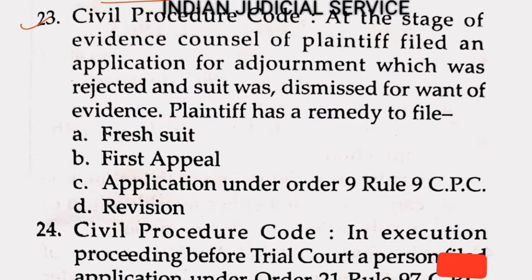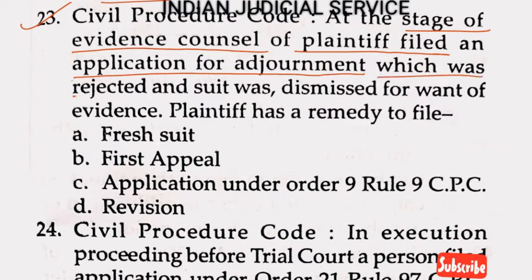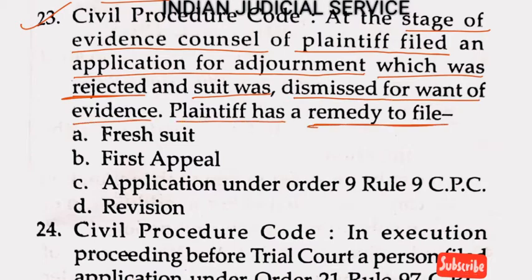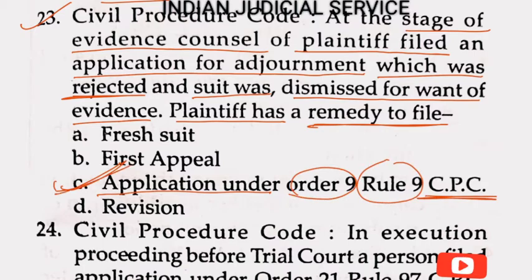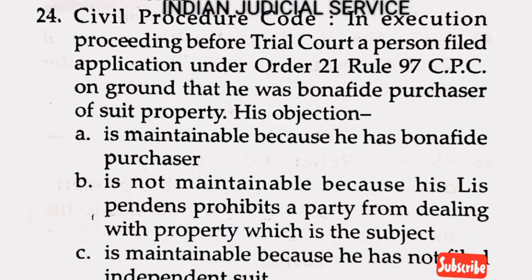Now question number 23. Civil Procedure Code, at the stage of evidence, the counsel of the plaintiff filed an application for adjournment which was rejected and the suit was dismissed for want of evidence. The plaintiff has a remedy to file an application under Order 9 Rule 9 of CPC. Answer here option C.